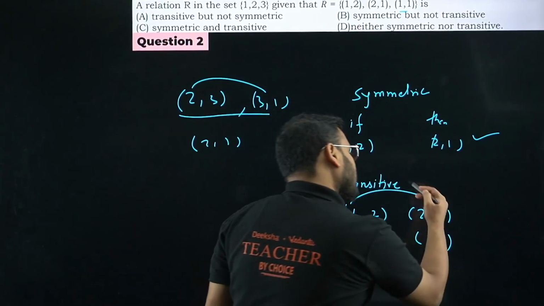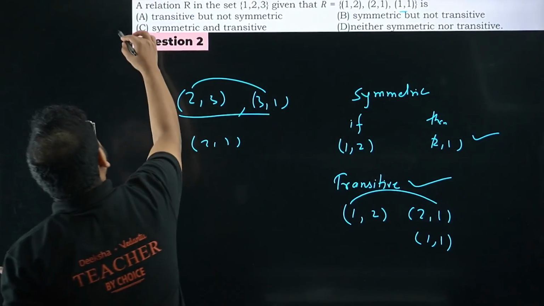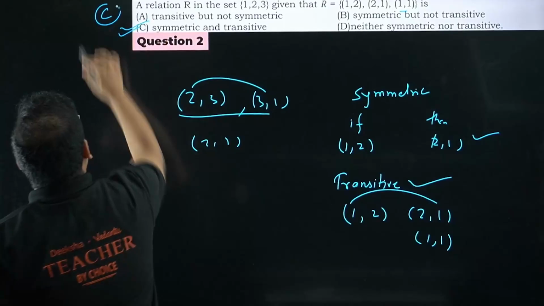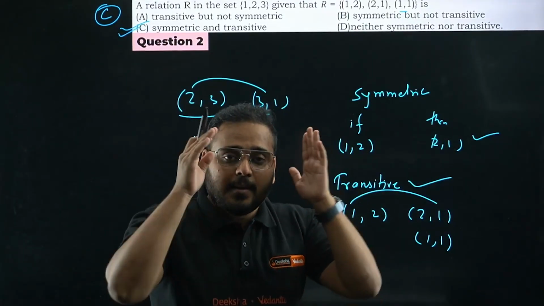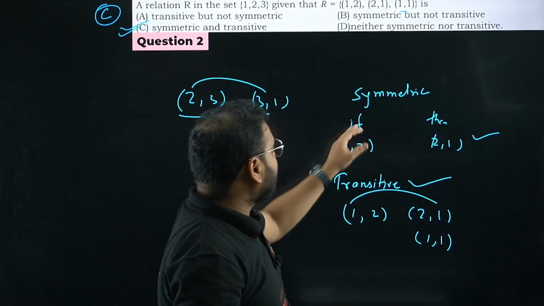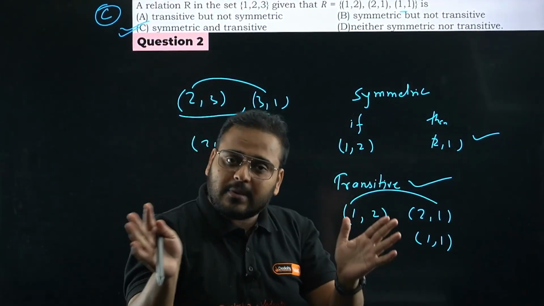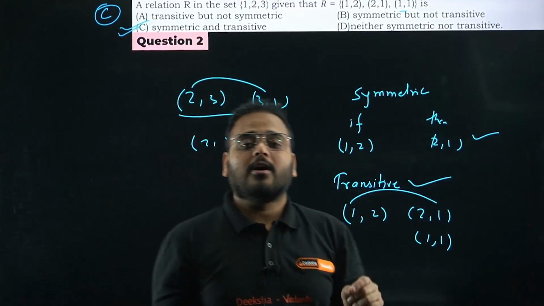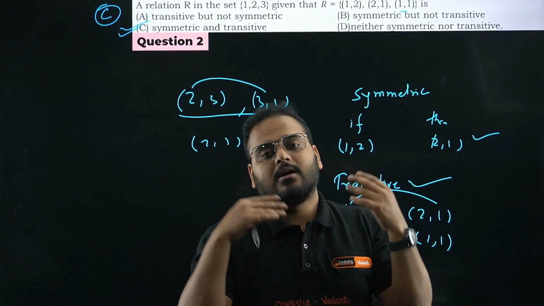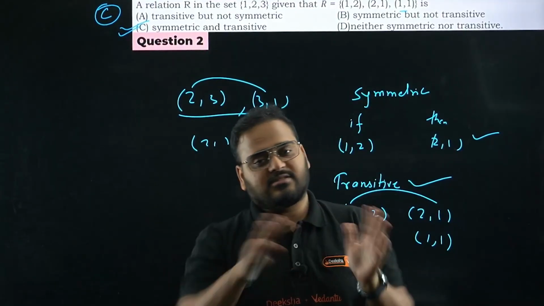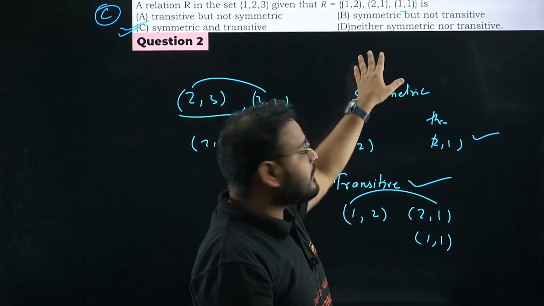Okay, it means both of the options will be true. So your answer will actually be option number C. In this particular question it doesn't make sense to consider this, but you'll have questions like this. That's what I'm saying. Please understand: for symmetric, look for if and then; for reflexive, look for all, meaning for all the elements; and for transitive, look for whether you can validate or not. If you can't validate the given relation to be transitive, it means actually it is transitive. You don't have to worry about too many elements. Whatever is given, just think for that.